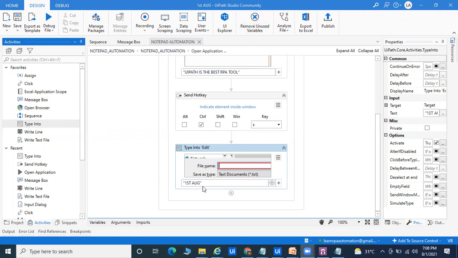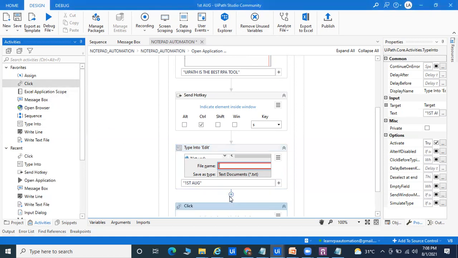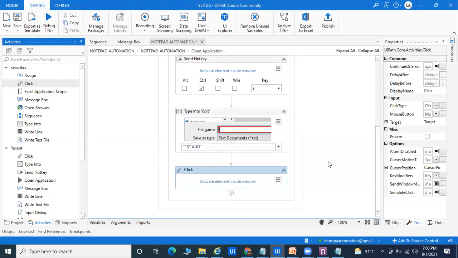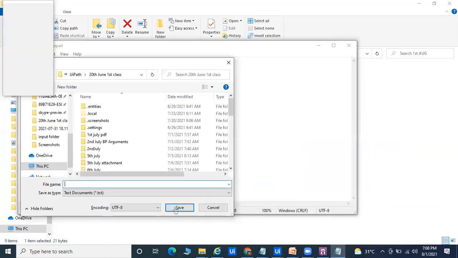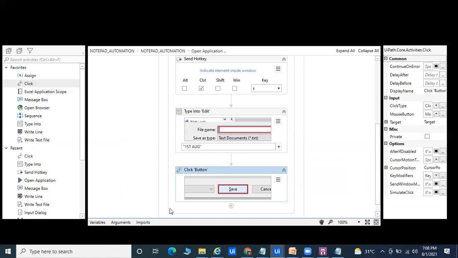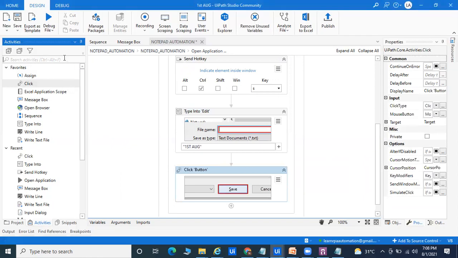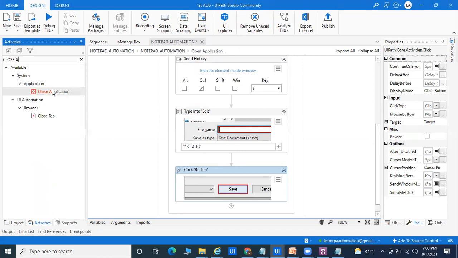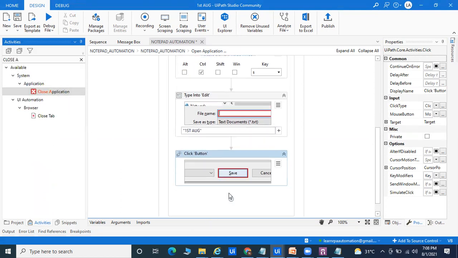Type into, especially for providing the thing called 1st August. Right now, here I've already passed the name. After passing the name, you know that each and everything that you pass, you click on the activity. I will take the click activity and I will go for passing on the notepad. Here I'm going to click on this part. I'll try to go for save, and after that we'll try to close the application. It's very easy. If you ask me, 2 minutes is sufficient to automate this application. There are lots of use cases we have.